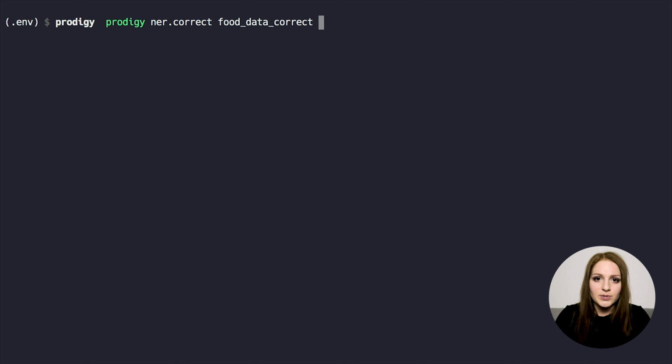You can run the train command with multiple dataset names, so it's always better to keep them separate. And the second argument here is the base model that already predicts named entities. So that's the temp model that we just trained and saved to that directory.